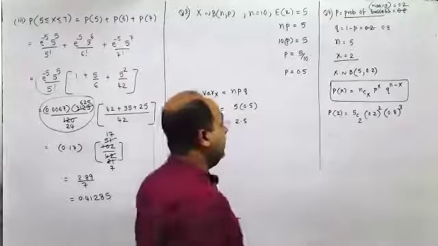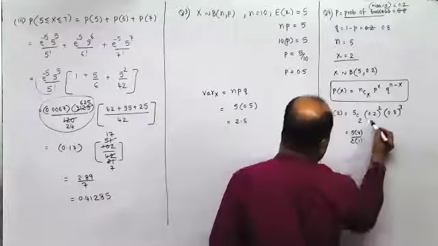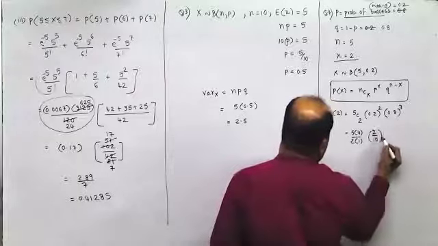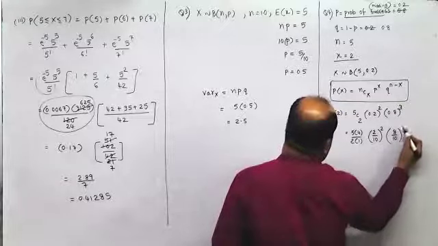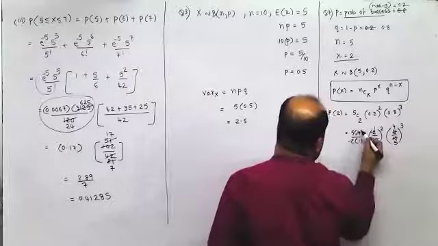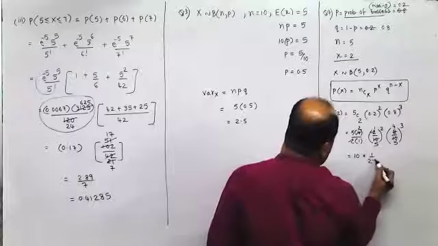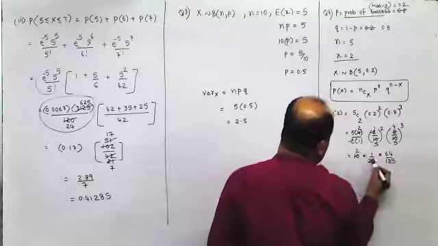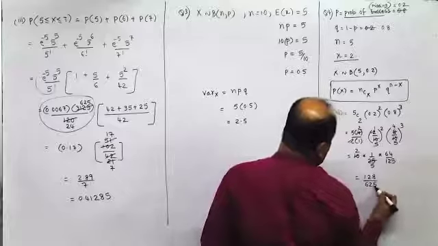So this would be 5C2. It is 5 into 4 upon 2 into 1. 0.2 square would mean 2 upon 10 the whole square. And this would be 8 upon 10 the whole cube. This is 4 upon 5. This is 1 upon 5. So this is 10 into 1 upon 25 into 4 cube is 64 upon 125. 5 2s are, 5 5s are. So it is 128 upon 625.